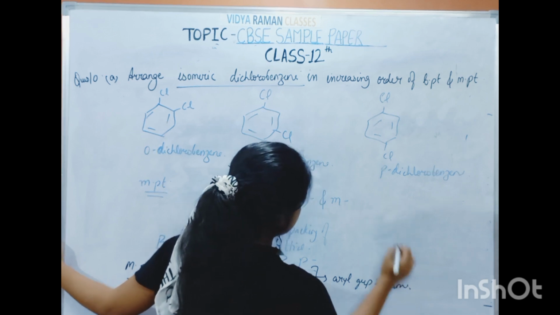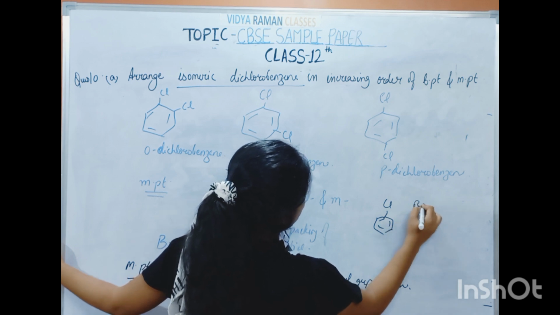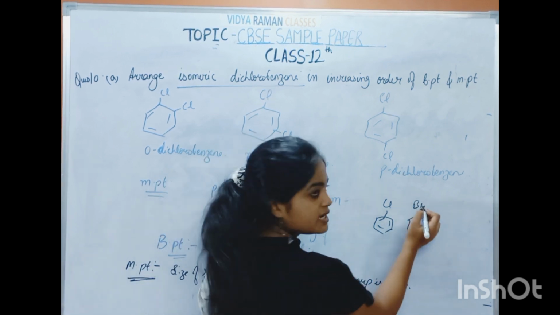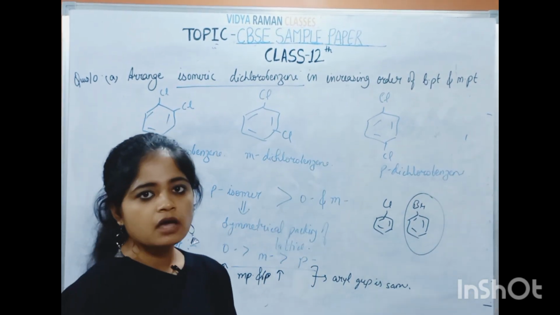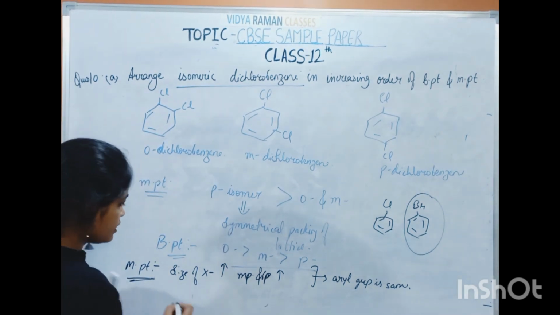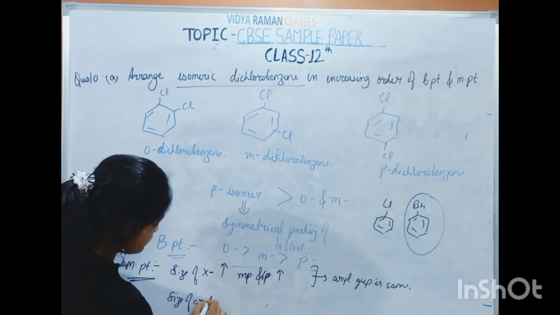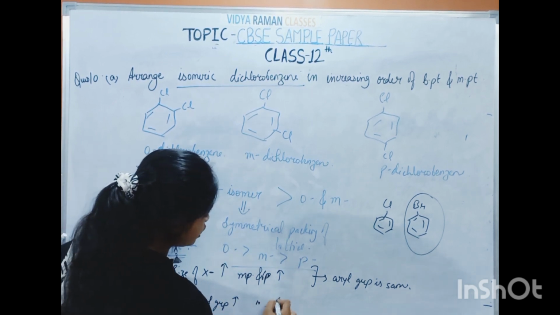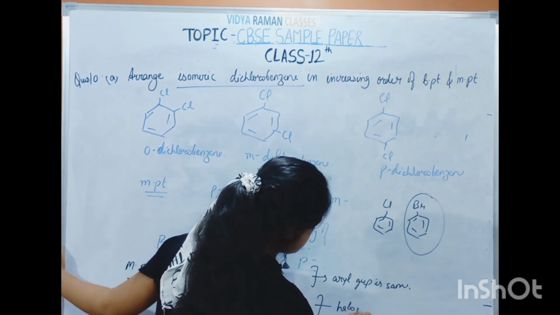Means if I am saying chlorobenzene or bromobenzene, which is having more melting point or boiling point, bromine is bigger in size, so that will have more melting point or boiling point. And similarly, if you are increasing the size of aryl group, then also melting point and boiling point will increase if halogen is same.